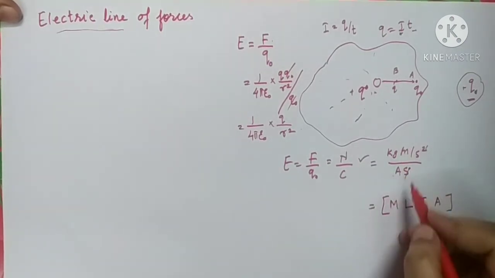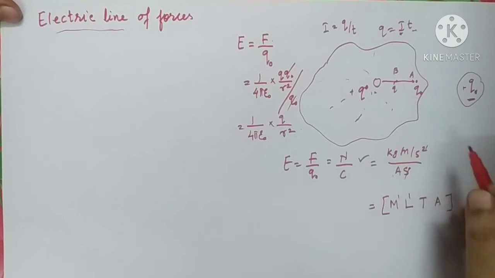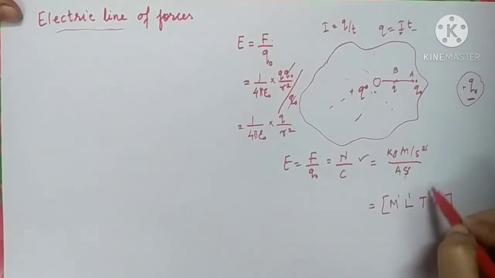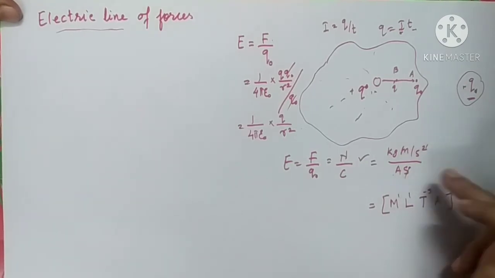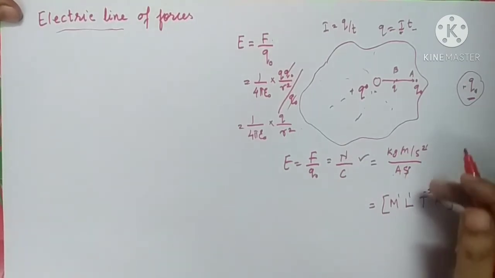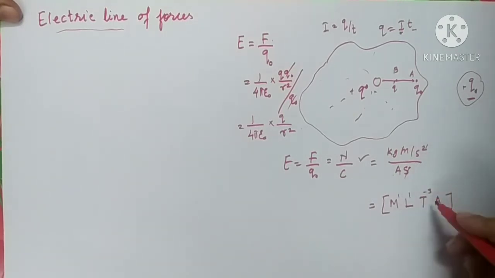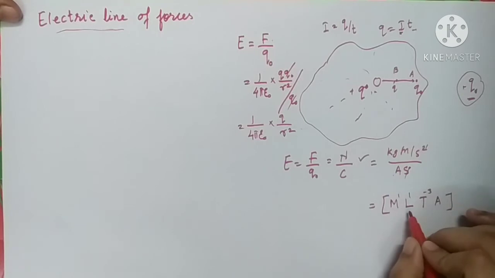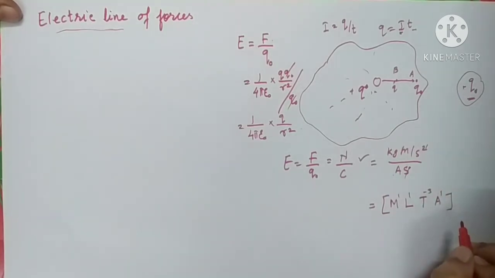So mass is M raised to 1, length is L raised to 1, and T is T raised to minus 3. The power of s is 3 and it is there in the denominator. When it comes in the numerator, it will become minus 3. So M1 L1 T raised to minus 3 and A raised to minus 1. This is the dimension of electric field intensity.